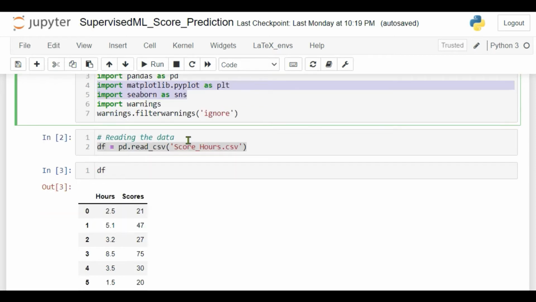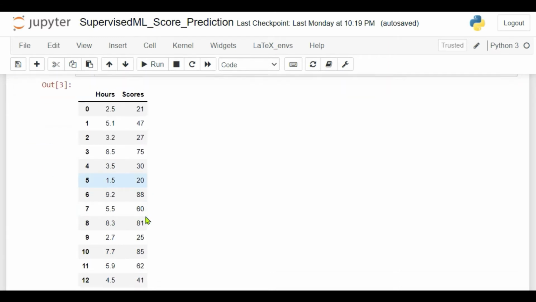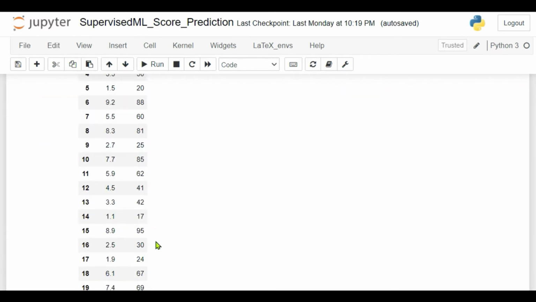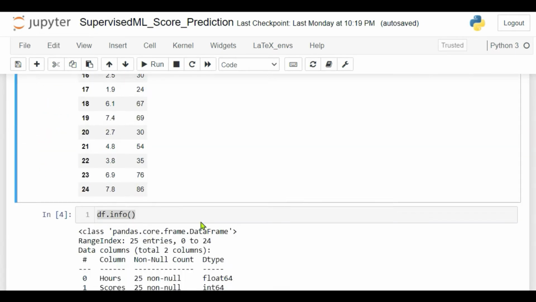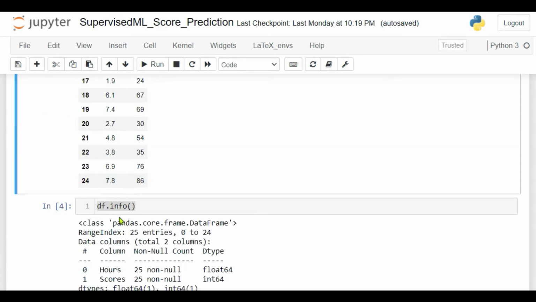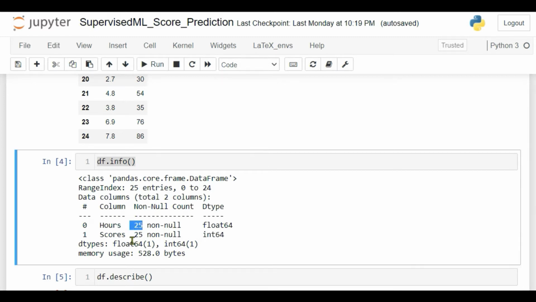Okay, now I have imported the data and stored it in the df variable, and this is the data we have imported. It consists of 2 columns, hours and scores, and 25 rows. df.info helps to show the type of data we are having and also shows if there are any null values in the data. So in this there are no null values.